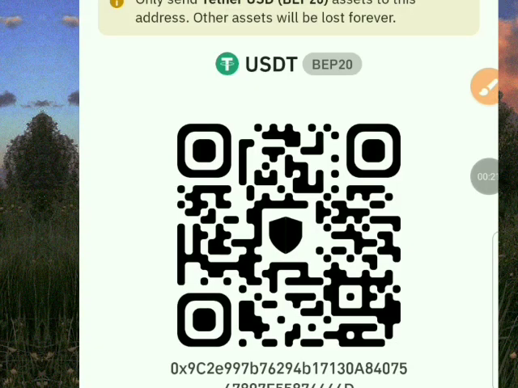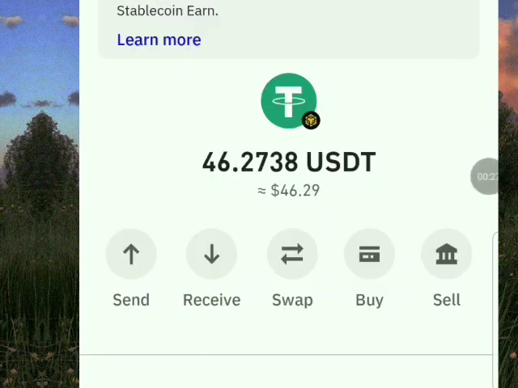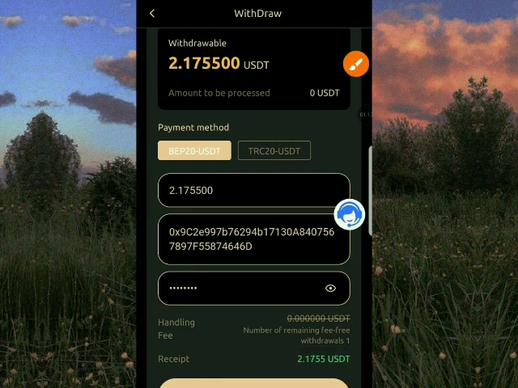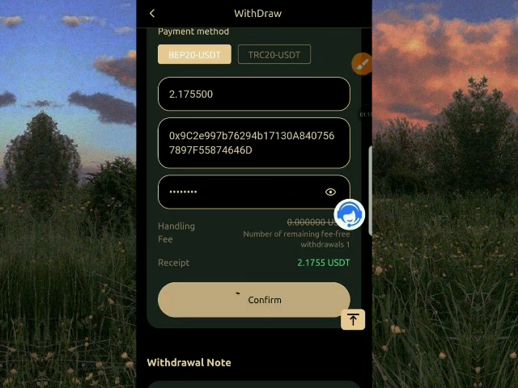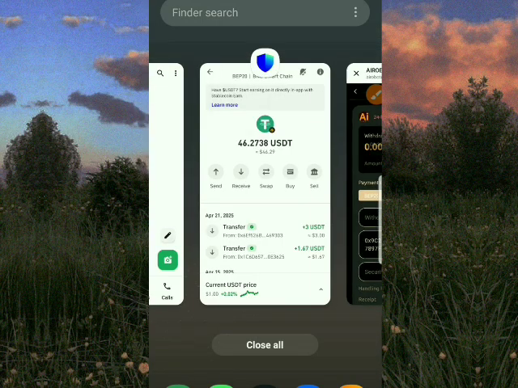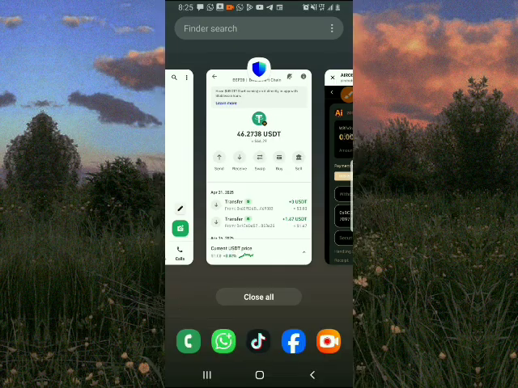So this is the interface of the withdrawal. Let's fetch my withdrawal address. So this is my Trust Wallet, so let me copy out my address to be able to withdraw. You can see in my dashboard I have 46 USDT. So by the time I withdraw, you will see that it will reflect, and my earnings in my Trust Wallet will come on. So you just have to input your details, how much you want to withdraw, your address and your password. Click on confirm. You can see immediately withdraw success. Within 2 minutes we are getting this into our Trust Wallet.